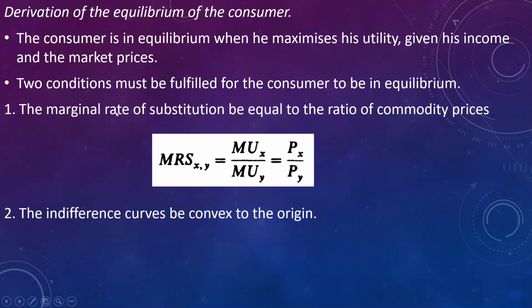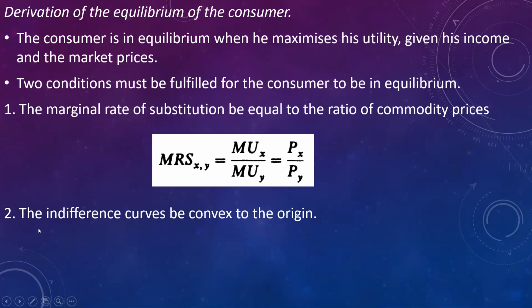First condition is marginal rate of substitution is equal to ratio of commodity prices. That is, marginal rate of substitution, what is the formula of marginal rate of substitution? We have seen earlier. It is equal to marginal utility of x divided by marginal utility of y. This should be equal to price of x divided by price of y. This is the first condition for saying that consumer is in equilibrium.